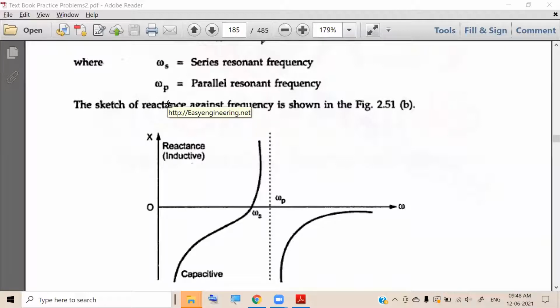Minus j by omega C. What I'm trying to say is the impedance offered by a capacitor is 1 by j omega C or minus j by omega C. Both are the same. This we also discussed in the previous class.